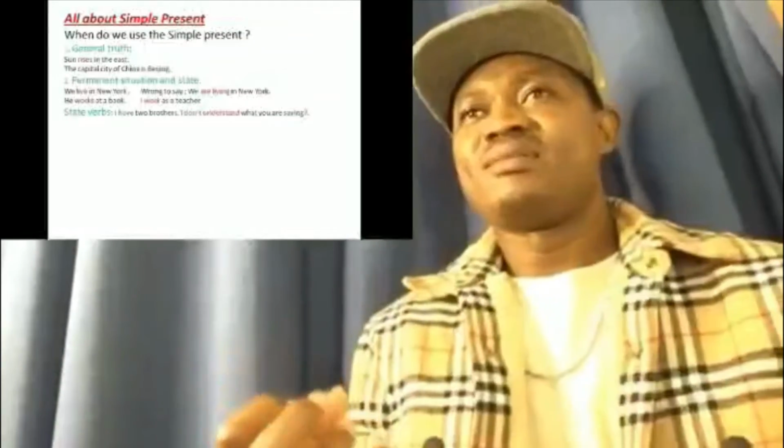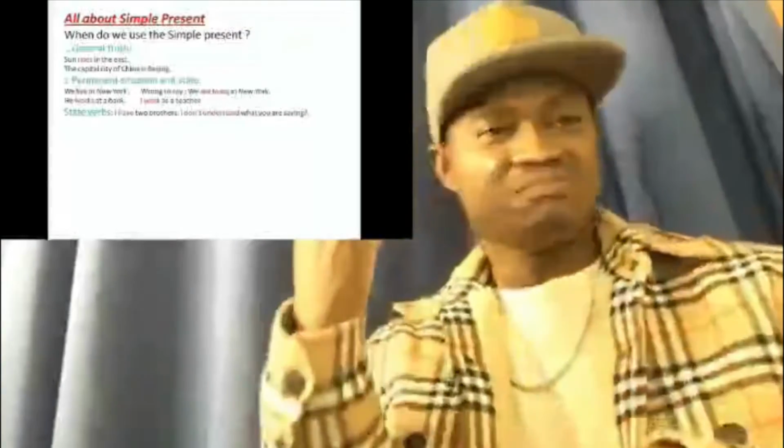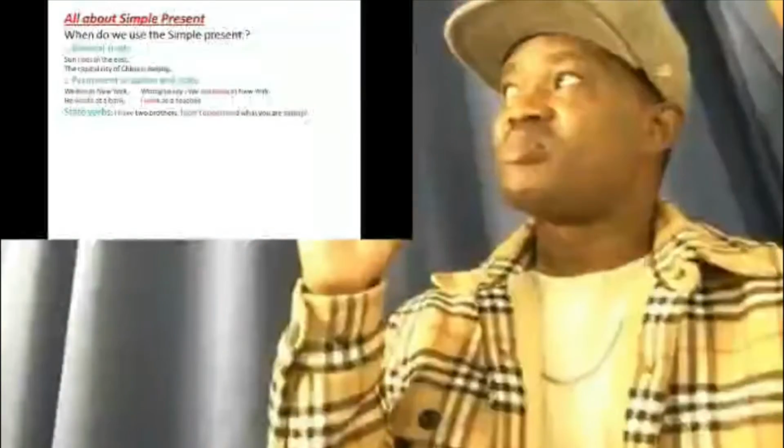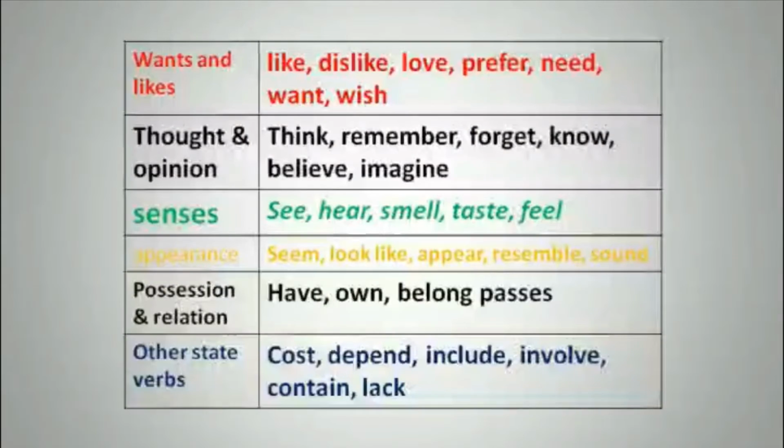We feel it, but we cannot touch them. We don't see them, but we can feel it. These are abstract verbs. So that's why you gotta check most of the state verbs here. There are a lot of state verbs. We don't use state verbs in present progressive.